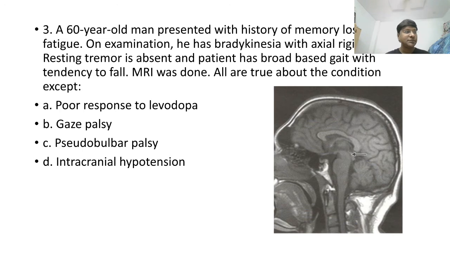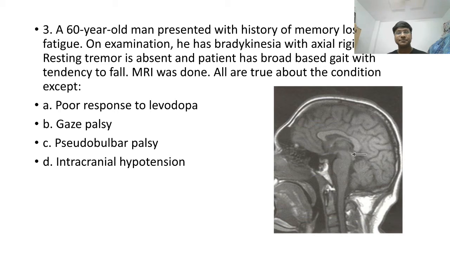To start with the discussion, let me give you a clinical scenario as well as an image based question. We have a 60-year-old man presenting with a history of memory loss and fatigue. On examination, he has bradykinesia with axial rigidity. Resting tremor is absent and the patient has a broad-based gait with a tendency to fall.